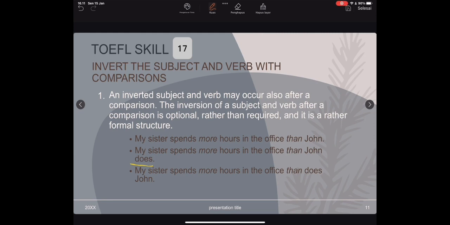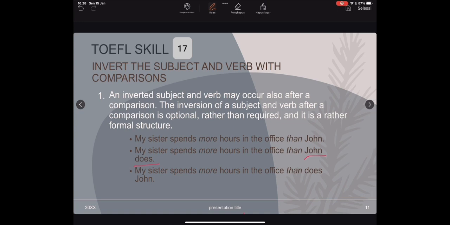Well, now we want to go back. Does this one come before John? Of the three examples, all of them are true. The first is true, the second is true, and the third is also true. If we analyze the second sentence, the first one is the subject.